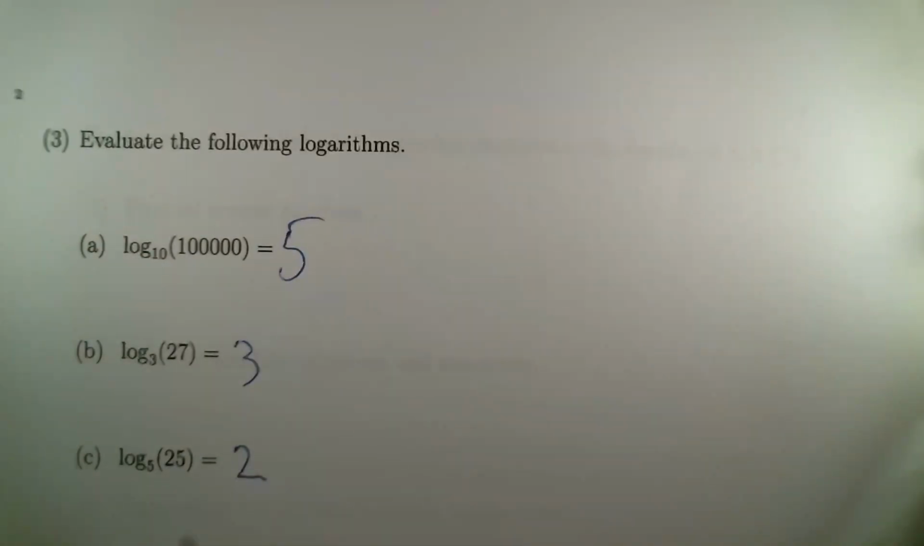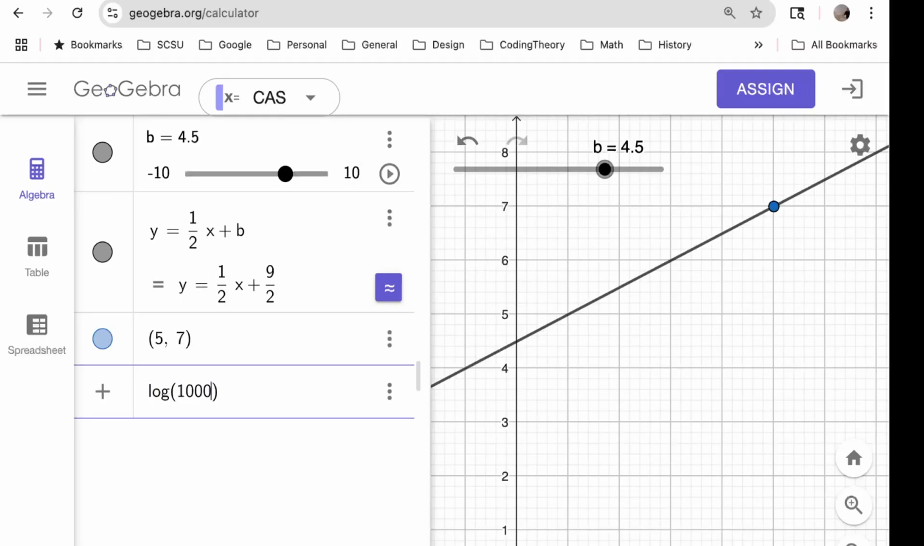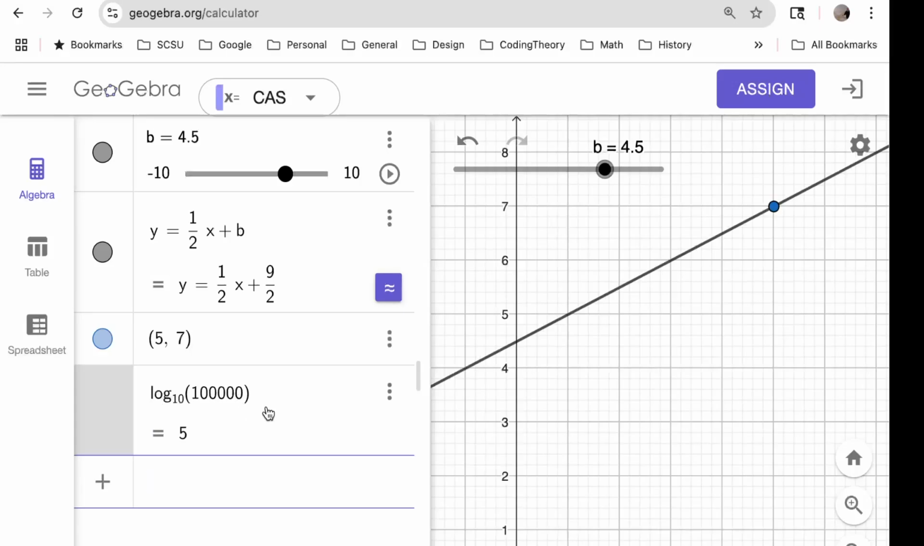So those can all be answered without using a calculator. But if you want to, I guess we should check it. I could just ask for instance, log of 10. How many zeros was there on that? 5? There, I feel silly doing this, but yeah, it gives us a 5 there.